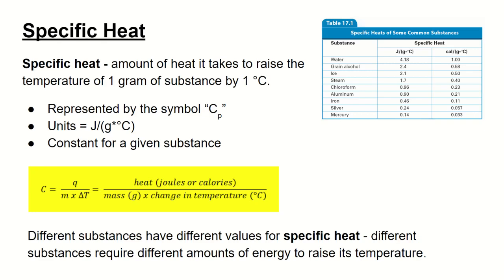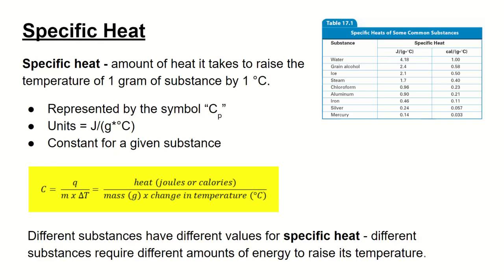So different substances have different values for specific heat. What that would imply is that different substances will require different amounts of energy to raise the temperature of 1 gram of substance by 1 degree Celsius. So the higher the specific heat is, the more energy it requires to change that 1 gram of substance by 1 degree Celsius. So here in this table, you can see the specific heat of a few common substances.